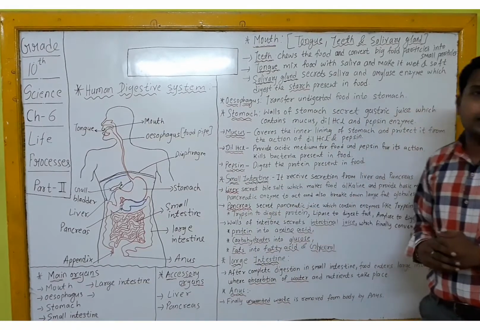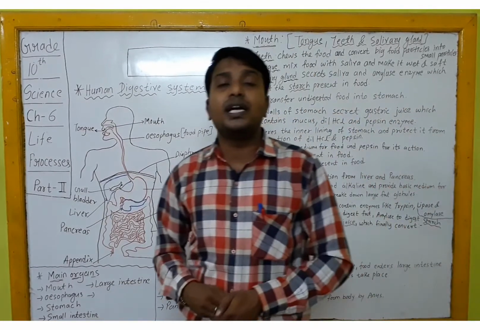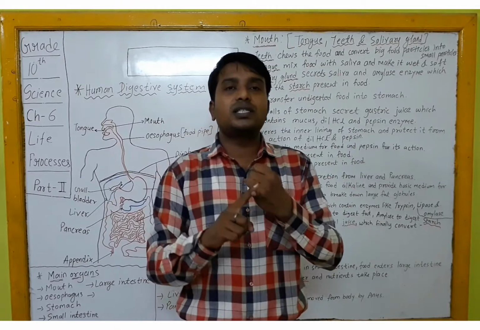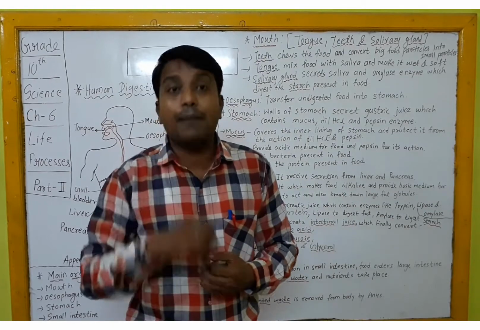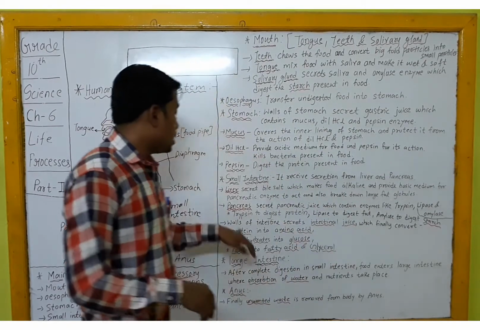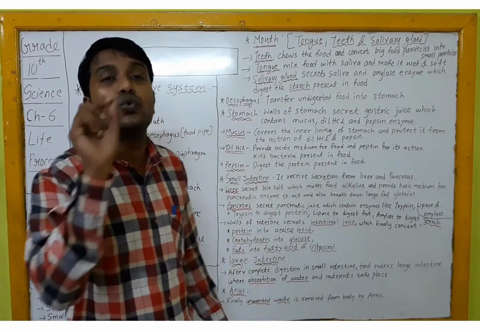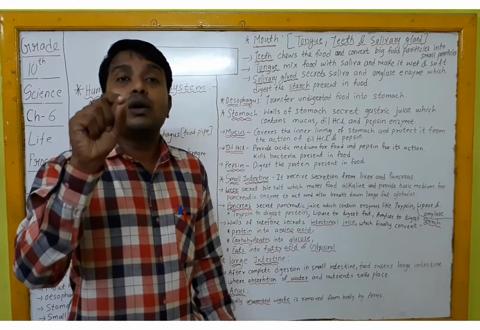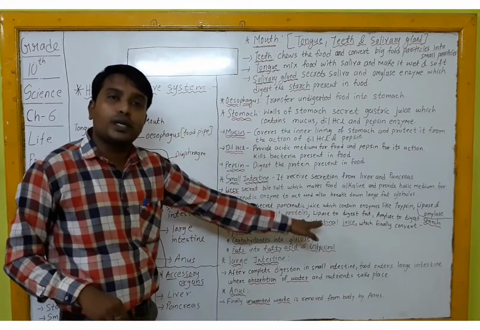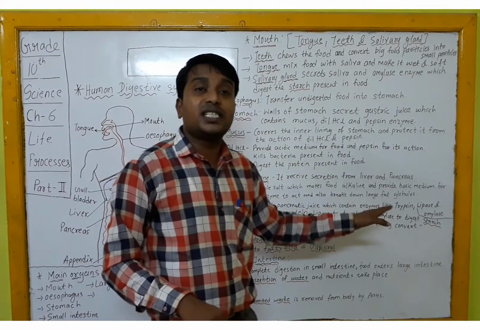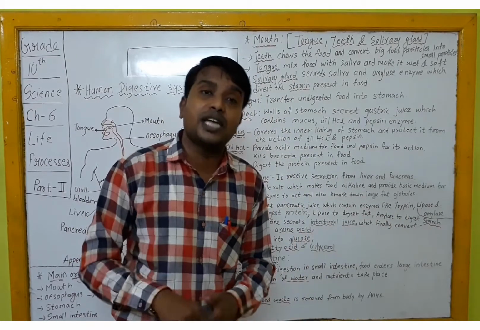it's the turn of the pancreas. Now the pancreas will secrete the pancreatic juice, and that pancreatic juice contains three enzymes, namely first is trypsin, secondly lipase, and thirdly amylase. Trypsin, as you see, the last two letters are IN. So whenever any enzyme has the last two letters IN, that means it is there to digest protein. That means trypsin will digest the protein present in the food, lipase digests the fat present in the food, and amylase digests the carbohydrate, that is starch, present in the food.